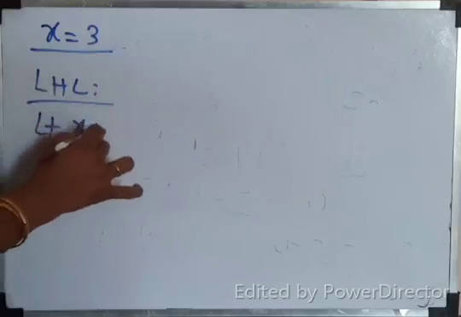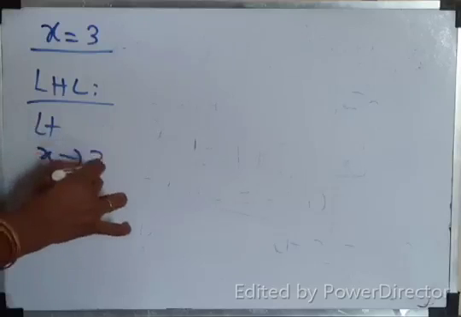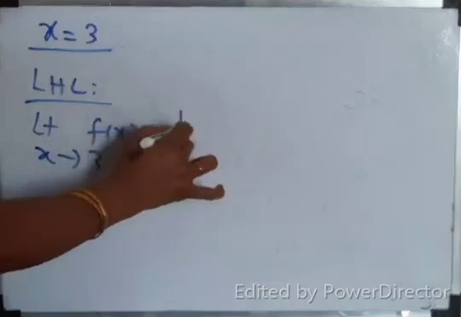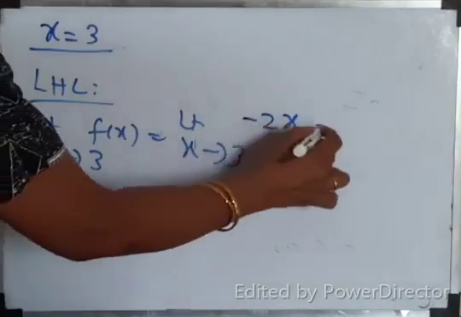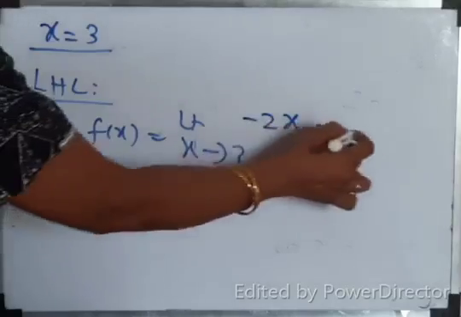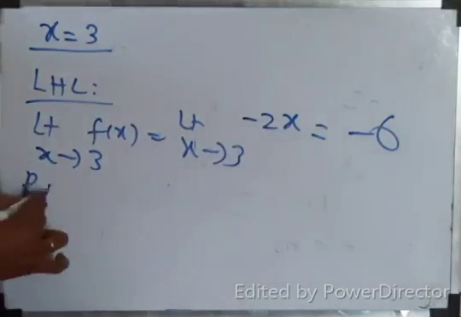Limit x tends to 3 minus f of x, which is equal to limit x tends to 3 minus. LHL, which function to be taken? Minus 2x. Yes? Yeah, minus 2x. So, minus 6. Correct? Right. What is for RHL?